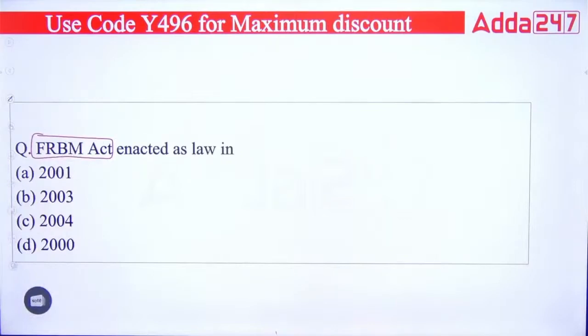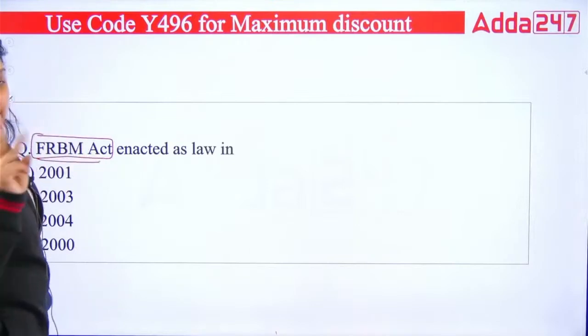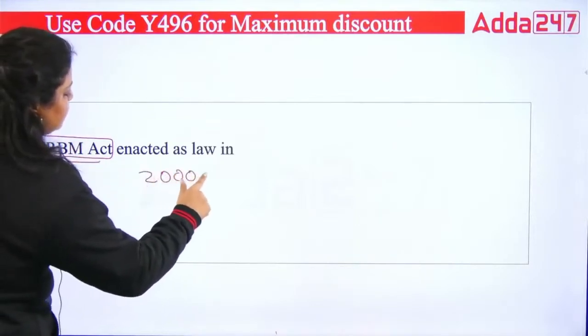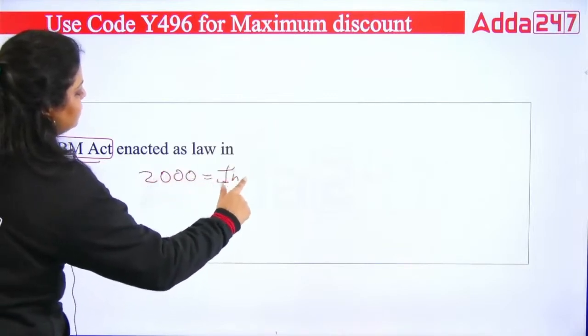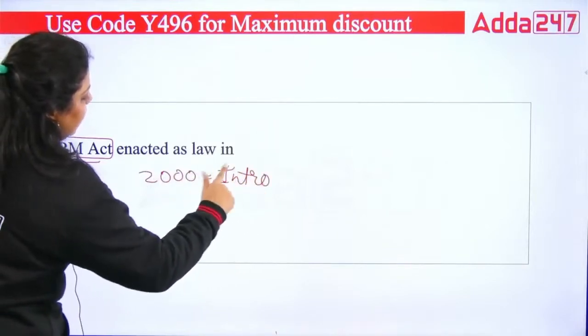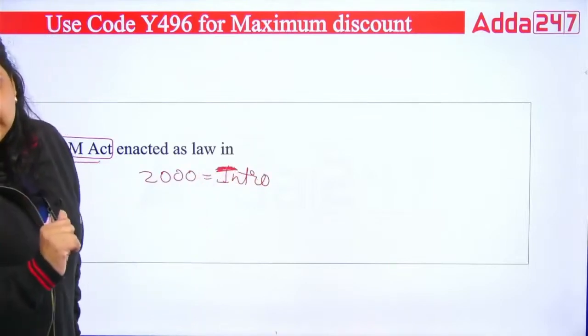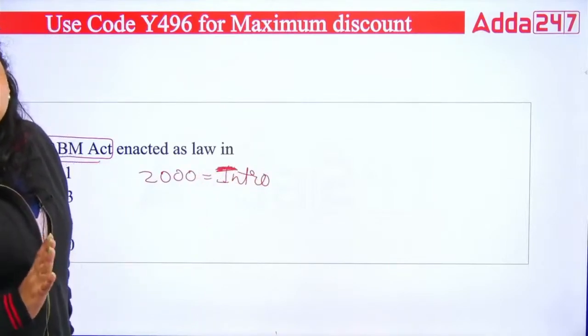FRBM is the Fiscal Responsibility and Budget Management Act, and you have to remember 3 years regarding this act. In 2000, this bill was first introduced by Mr. Yashwant Sinha, who was the finance minister at that time.